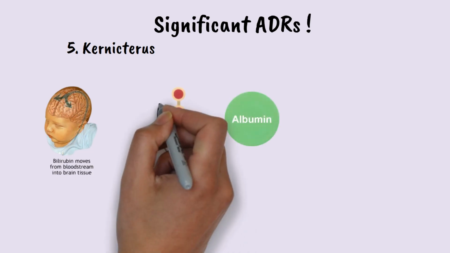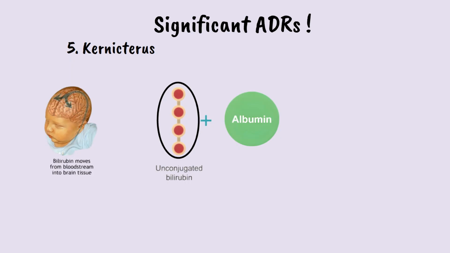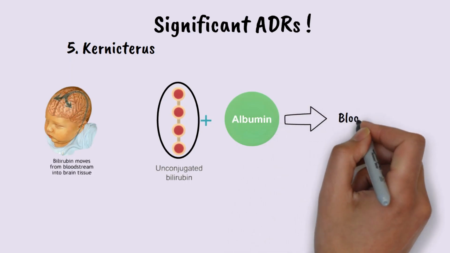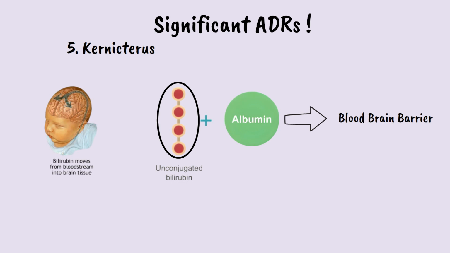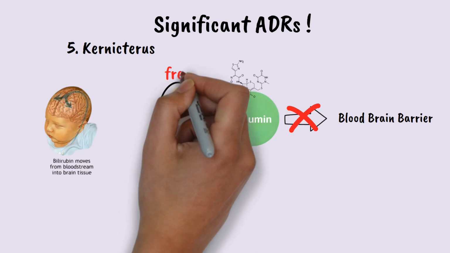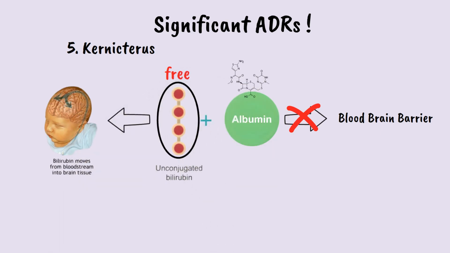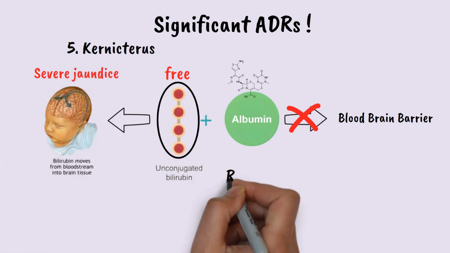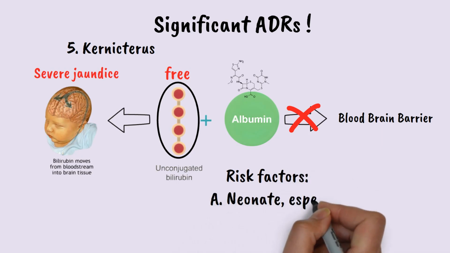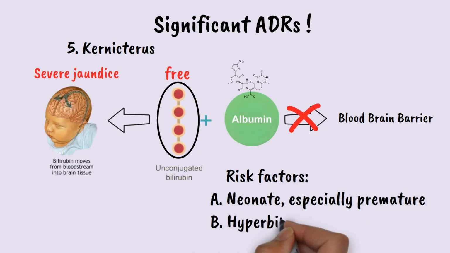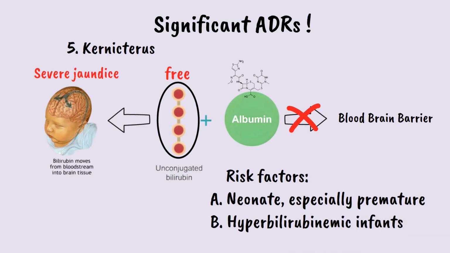Normally, bilirubin, a yellow pigment from red cell breakdown, binds to albumin, a plasma protein which keeps it from crossing into the brain. Ceftriaxone displaces bilirubin from albumin, increasing the amount of free bilirubin, which can cross the blood-brain barrier and deposit in brain tissue, leading to kernicterus. The symptoms of kernicterus can appear in stages and may be preceded by severe jaundice, which causes yellowing of the skin and eyes. High-risk groups are neonates, especially premature, and hyperbilirubinemic infants, those with high bilirubin.